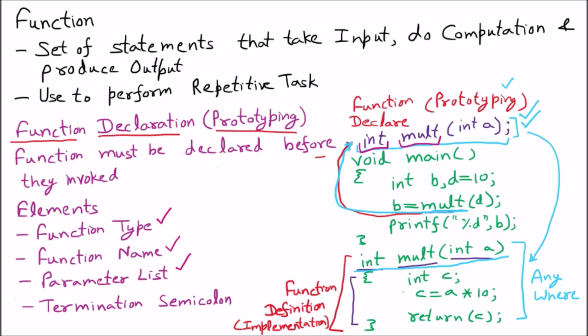Parameter list means how many parameters the function is going to take. It can take only one parameter or multiple parameters. Now, termination semicolon, that is very much important. So there we are going to provide the termination semicolon. So that is all about the function declaration, and we have already discussed the function definition.